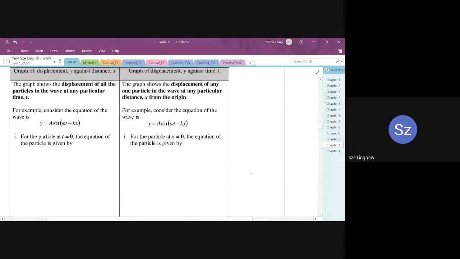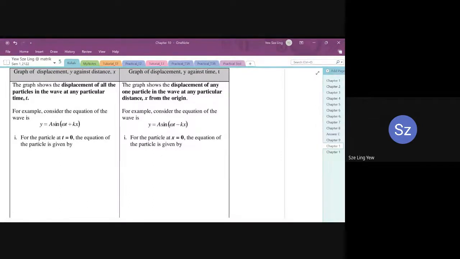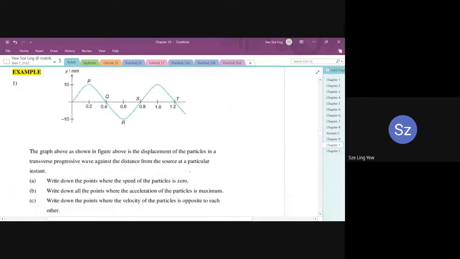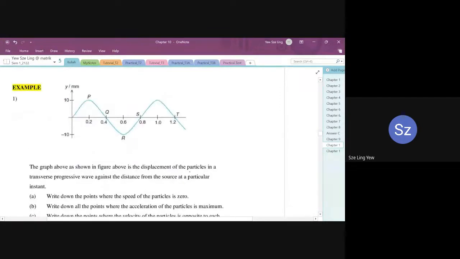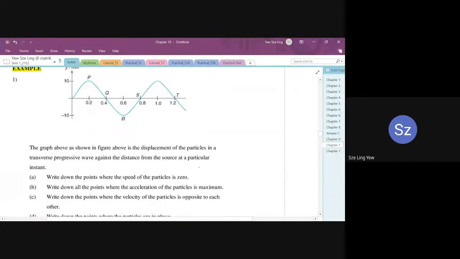I think I will stop right here, because 10 minutes is not enough for me to explain the graph. I need to teach you how to sketch the graph and so on. So I will keep it for the next lesson, because we need to learn how to shift graphs some more. What I want to do right now is go to example 1. I will skip the table for now and come back to it in the following section.